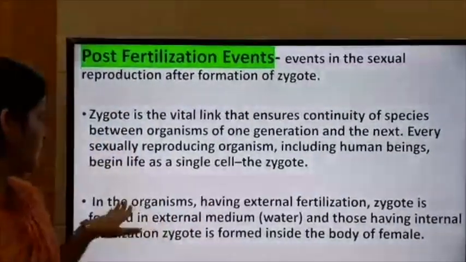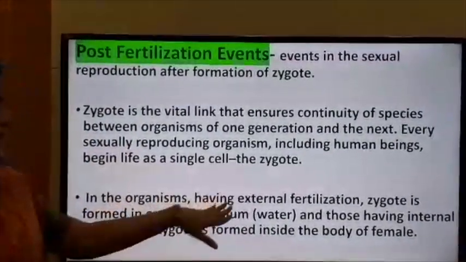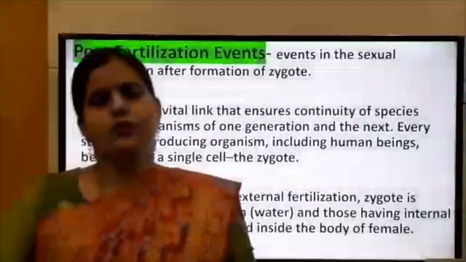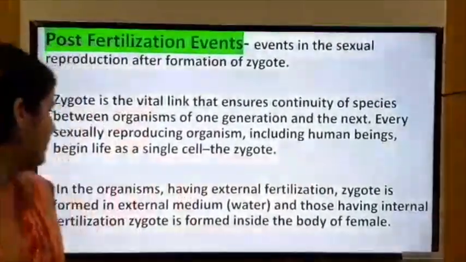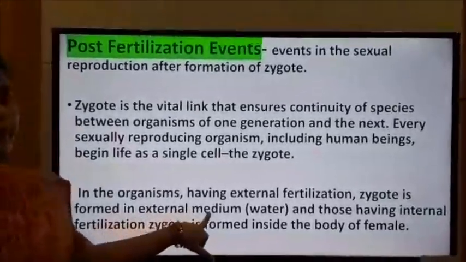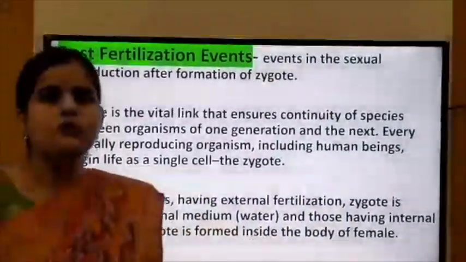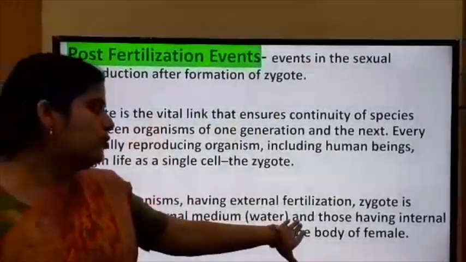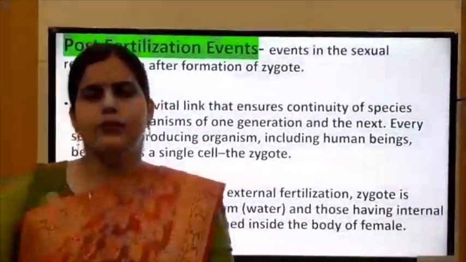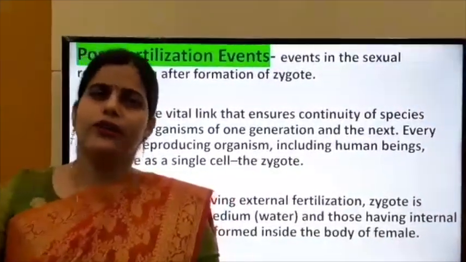In organisms having external fertilization, the zygote is formed in the external medium, and the external medium is mostly water. In those having internal fertilization, the zygote is formed inside the body of an organism.